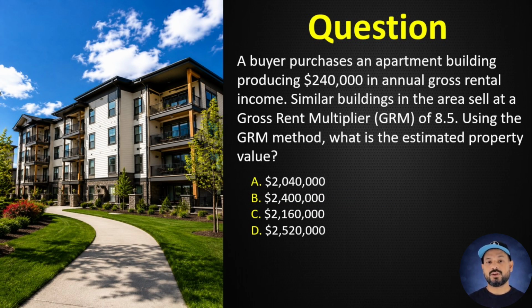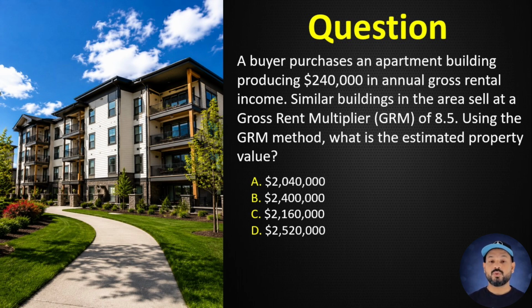Question number 22. A buyer purchases an apartment building producing $240,000 in annual gross rental income. Similar buildings in the area sell at a gross rent multiplier, GRM, of 8.5. Using the GRM method, what is the estimated property value?